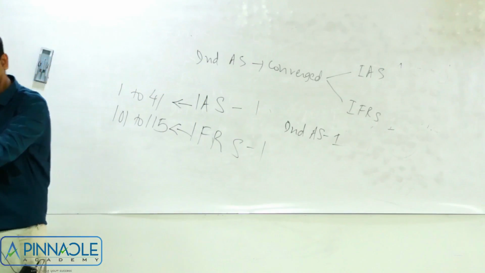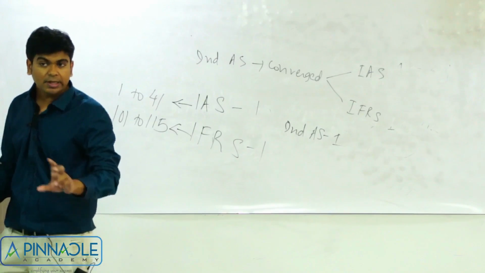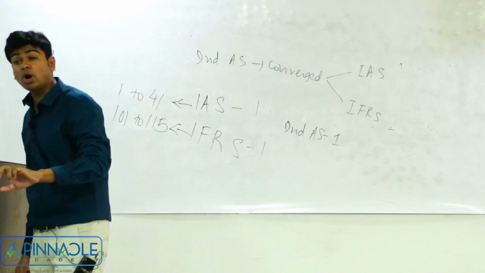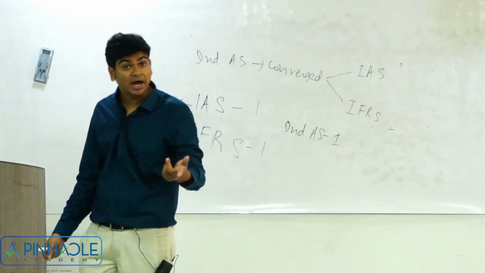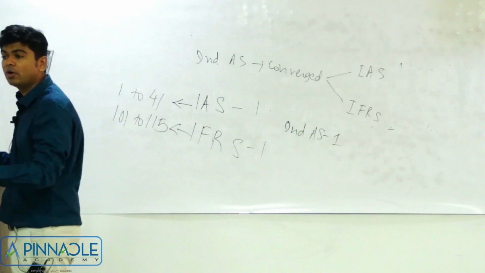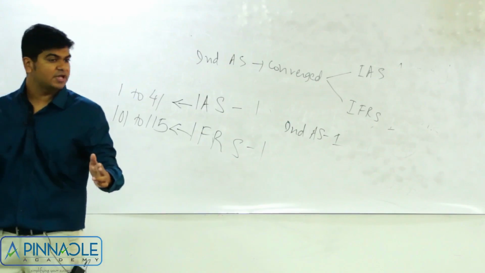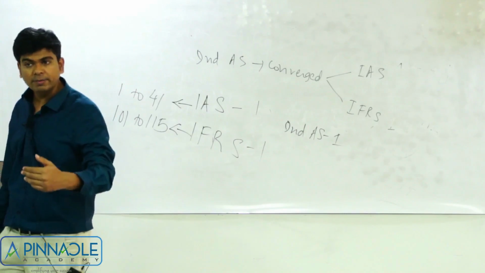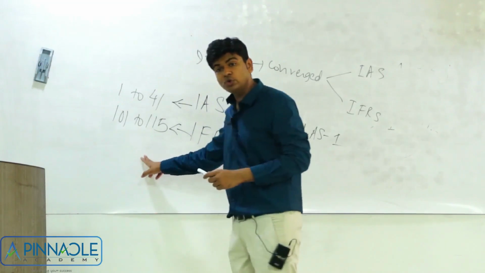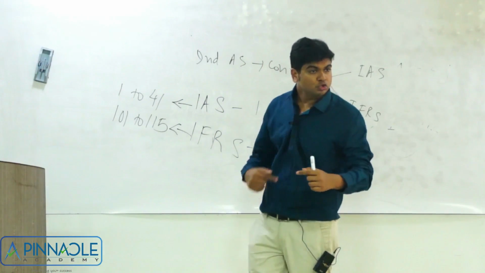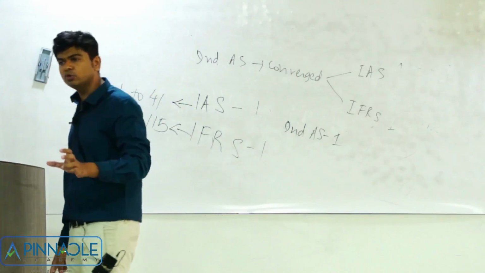So the next time when someone says that I am following Ind AS 8, it is modeled on IAS 8. And if you say it is Ind AS 108, then it is modeled on IFRS 8. So that's the two serial numbers that we have. It will be Ind AS 1 to 41, and there will be Ind AS 101 to 115. So this is, as I said, India's response to the global project.